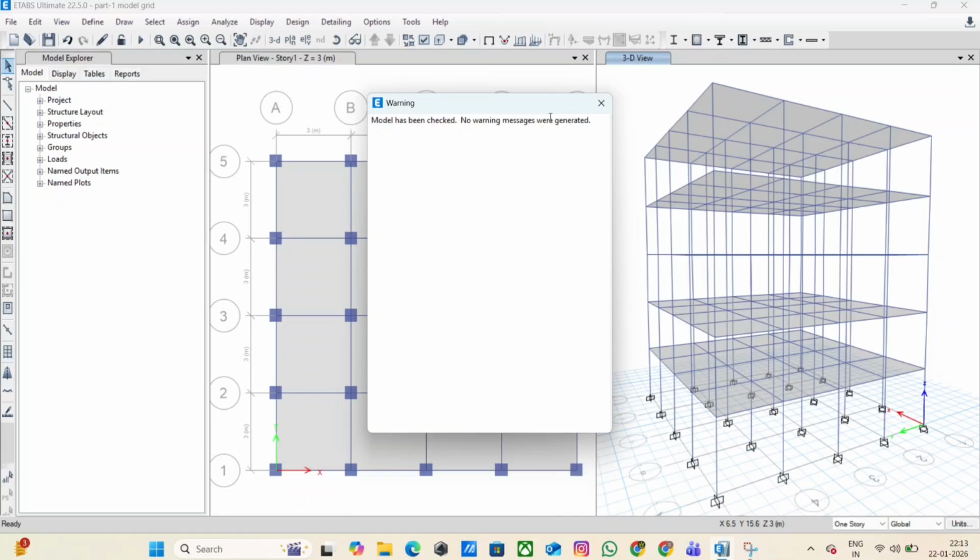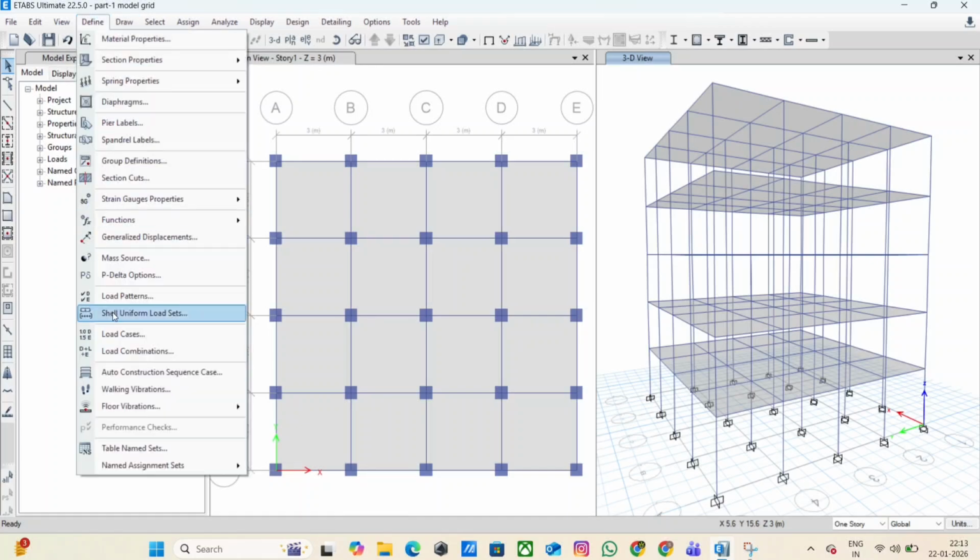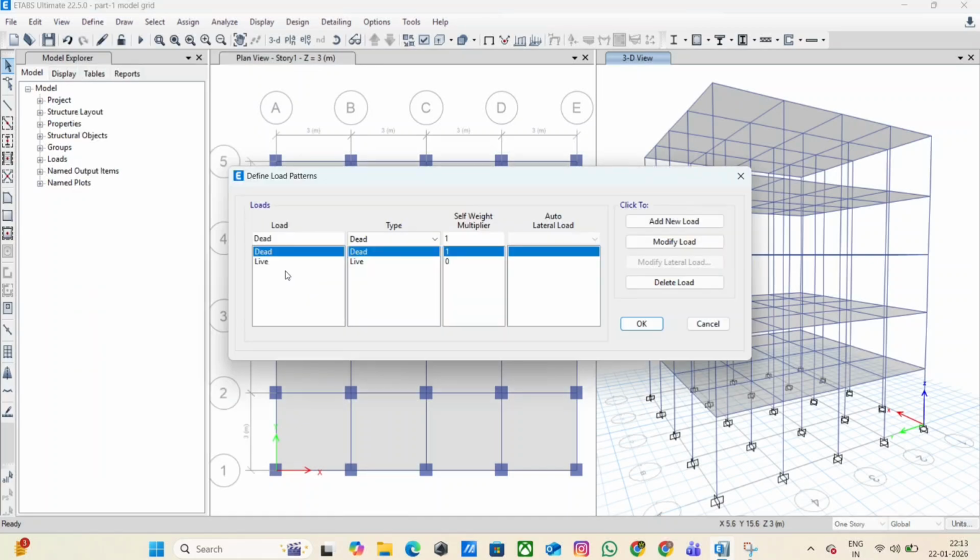Step 2. Review existing load patterns. Now go to Define, Load Patterns. You will see that dead load is already defined with self-weight multiplier equal to 1. Live load is defined with self-weight multiplier equal to 0. This is correct modeling practice. Dead load automatically includes self-weight of structural elements, while live load does not.